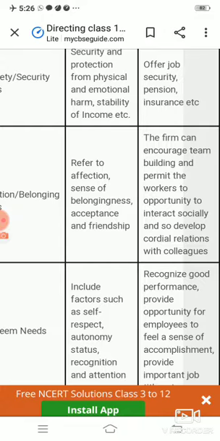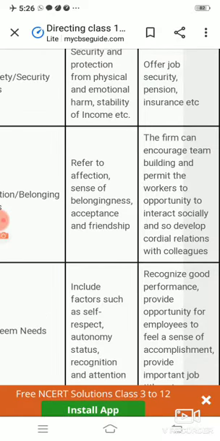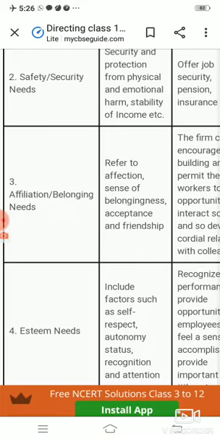And how can the organization fulfill the need of affiliation and belongingness? The firm can encourage team building, and give workers the opportunity to interact socially and develop cordial relationships with colleagues. So this is basically how we fulfill the affiliation and belongingness need.